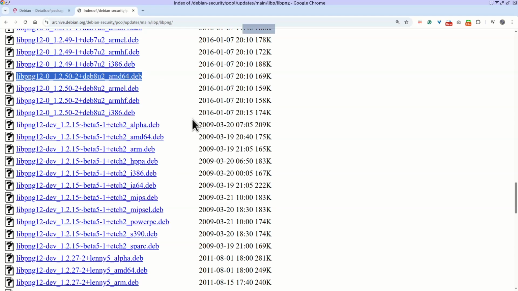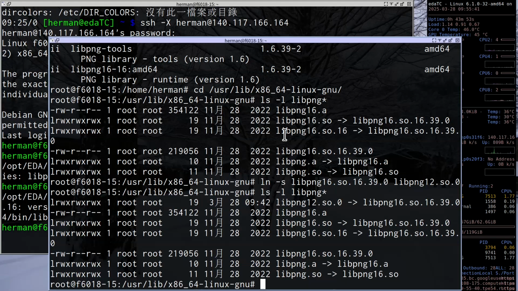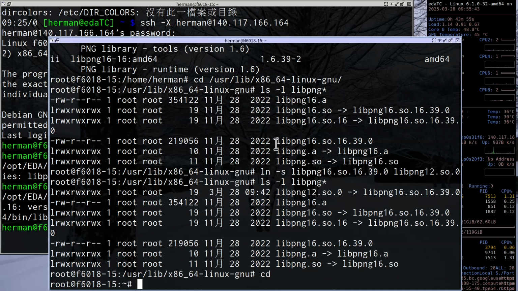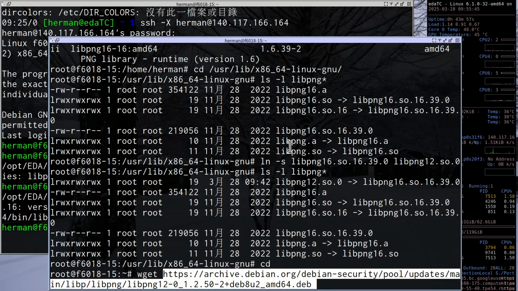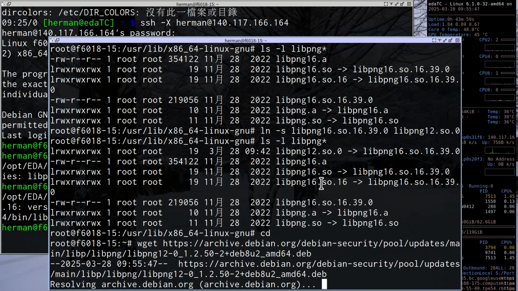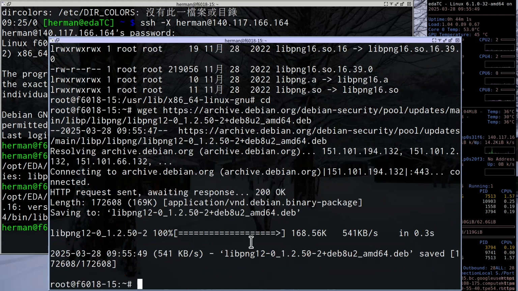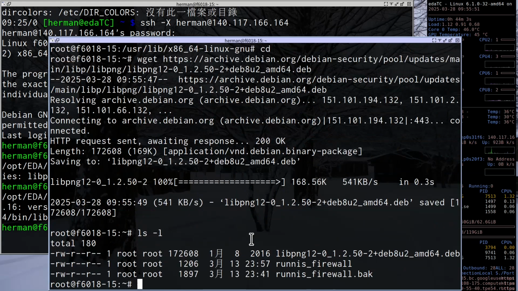Okay, so let me download this file. I can use wget. Wget is a command to grab a file. You can see I just downloaded the libpng .deb file here.